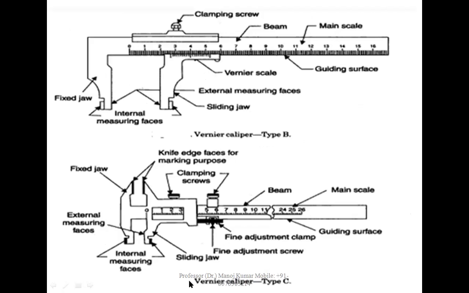This is the vernier caliper type B, vernier caliper type C. They have been shown here, the type B and the type C vernier calipers, with their part names.